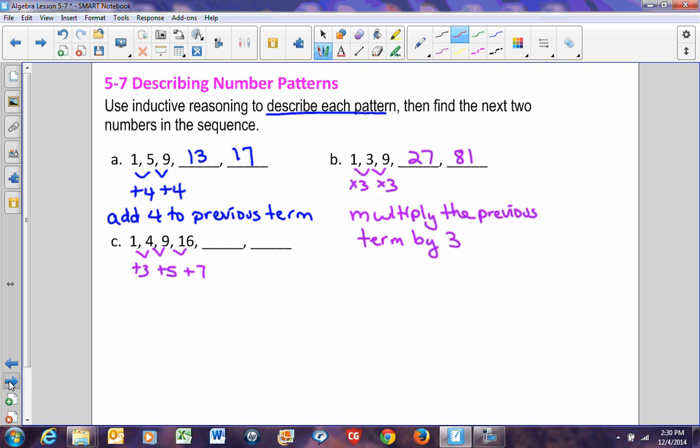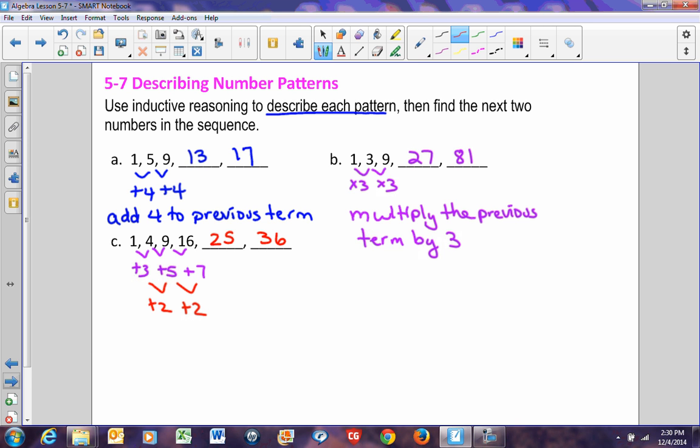So I might look at this. The difference between 3 and 5 is 2. The difference between 5 and 7 is also 2. So there's got to be a 2 in this pattern somewhere. I know what this pattern is, so it's really easy for me to pick up on it. I happen to know that the next number in this pattern is going to be 25. I know the number after that is going to be 36.